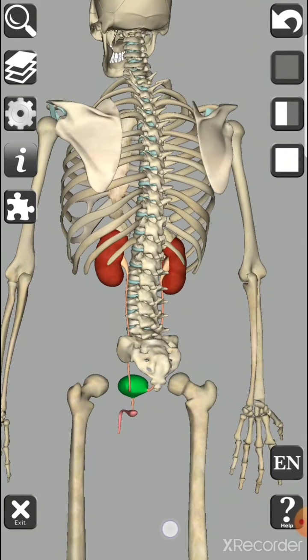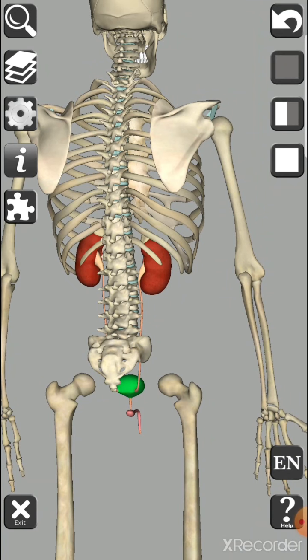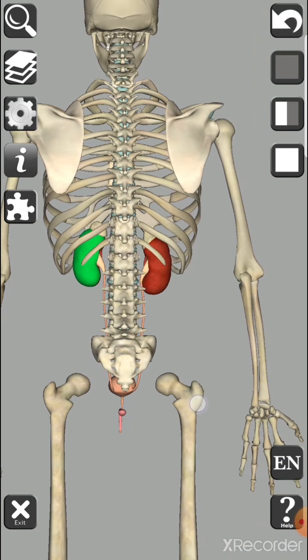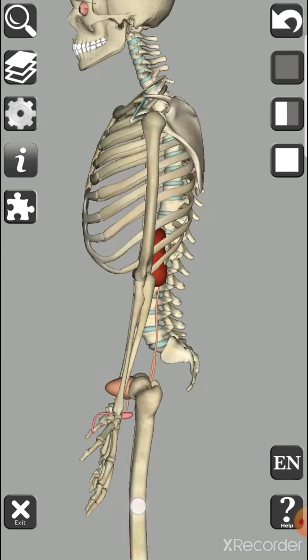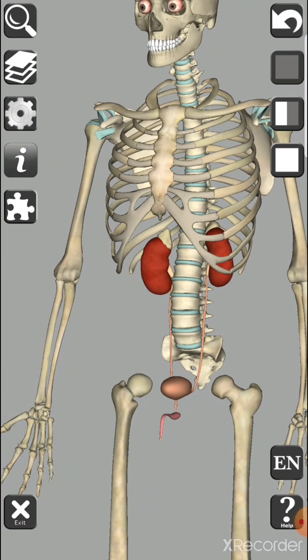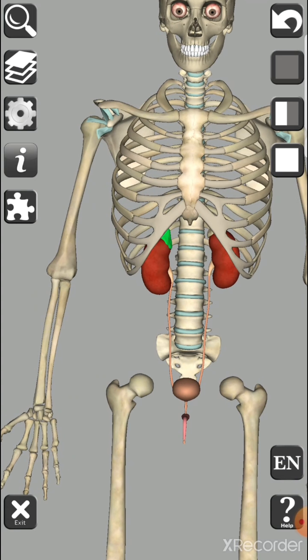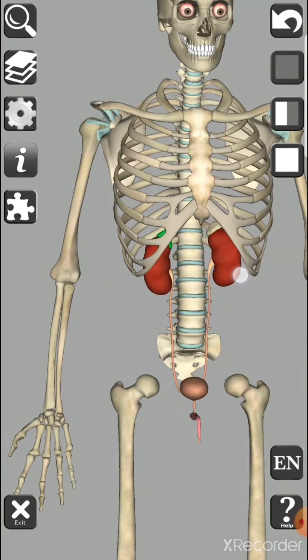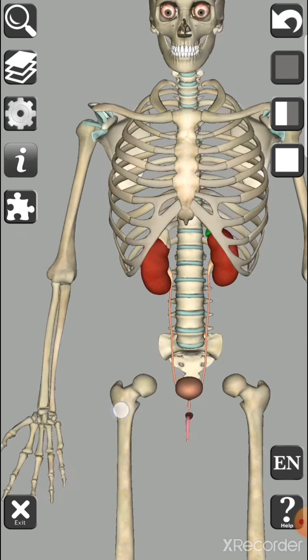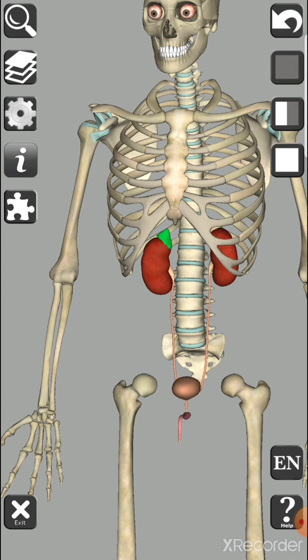Both the kidneys are on the posterior side, that is on the slightly back side of our body, not exactly in the front. Here you can see there are two ribs, and in these two ribs your kidneys are situated. Over the kidneys you can see a triangular gland, known as the adrenal gland. There are two glands present on top of the kidneys, known as the adrenal glands.